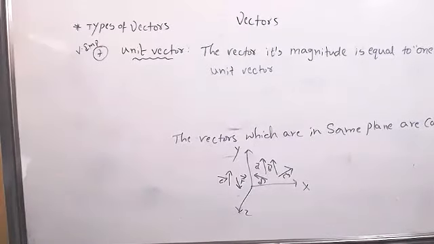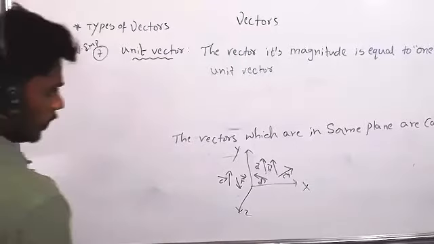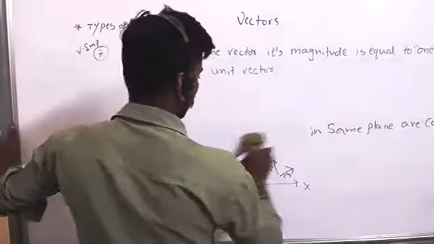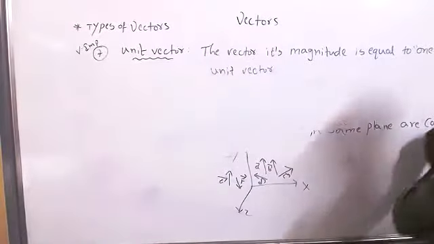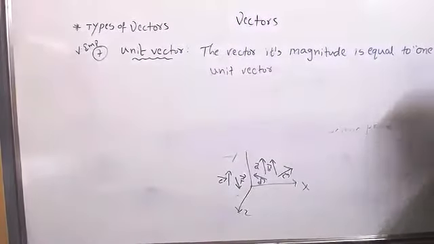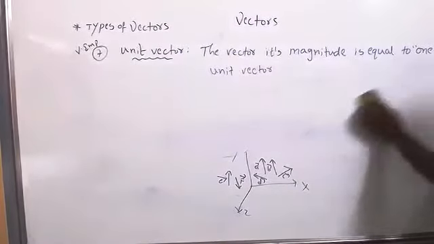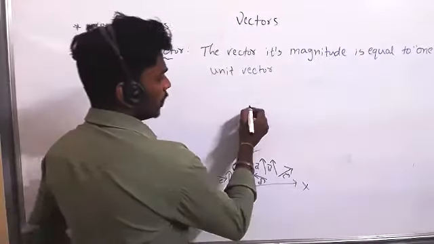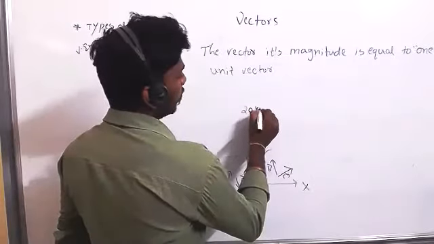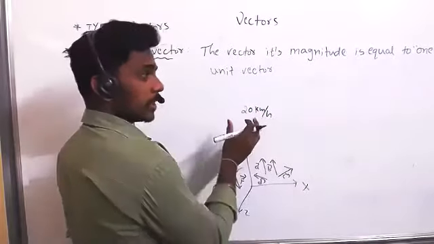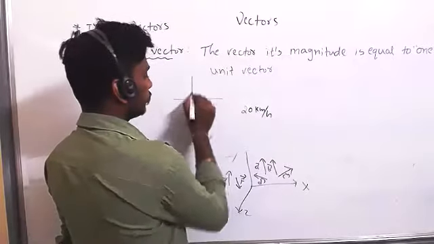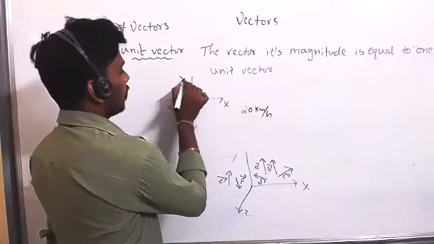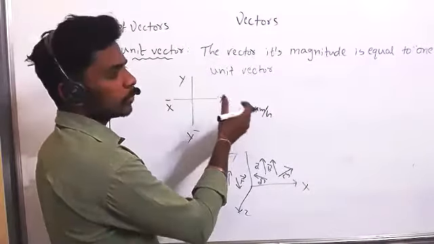Let's see. One person is moving 20 kilometer per hour.